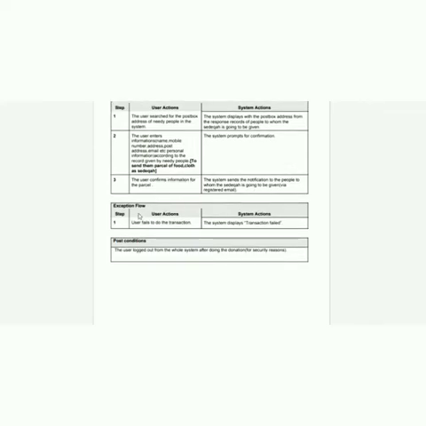If we look at the exception flow at the end, the user fails to do the transaction and the system displays that the transaction failed. As post condition, the user is logged out from the whole system after doing the donation, for security reasons. Obviously, security is very important. That's why the user is logged out from the whole system.